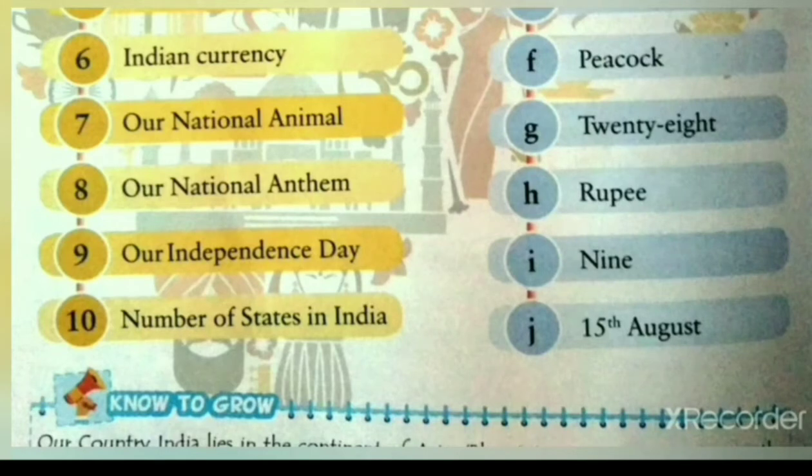Number 8, our national anthem. The national anthem of India is Jana Gana Mana. We will match 8, our national anthem, with E, Jana Gana Mana. Number 9, our Independence Day. The Independence Day of India is 15th August. We will match 9, our Independence Day, with J, 15th August. Question number 10, number of states in India. There are 28 states in India. We will match 10, number of states in India, with G, 28.